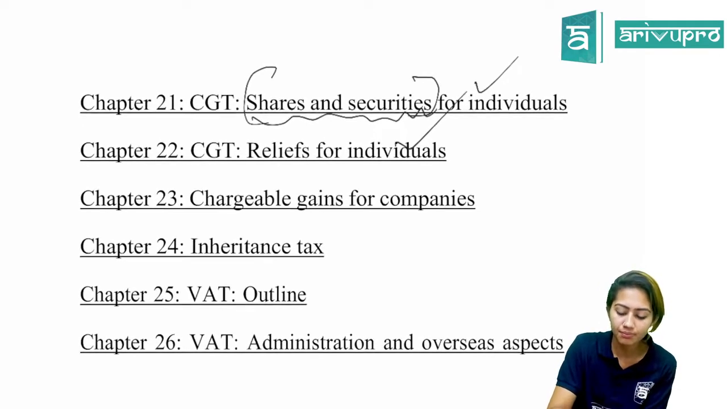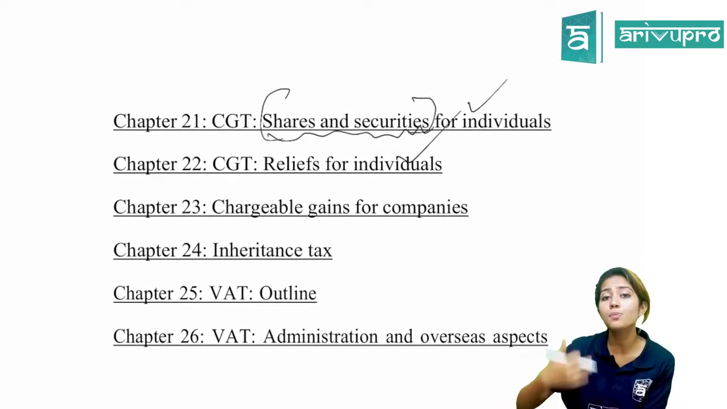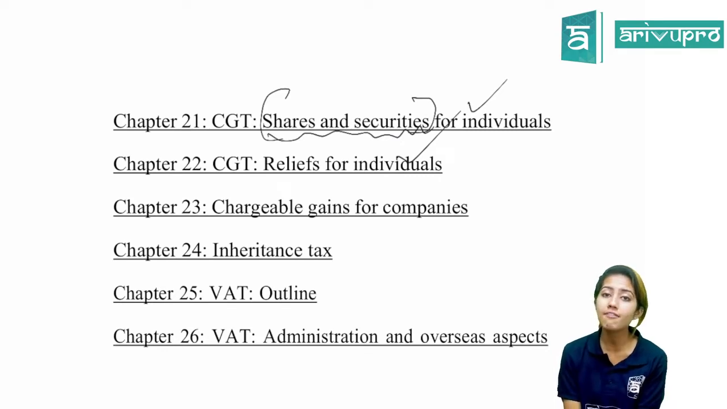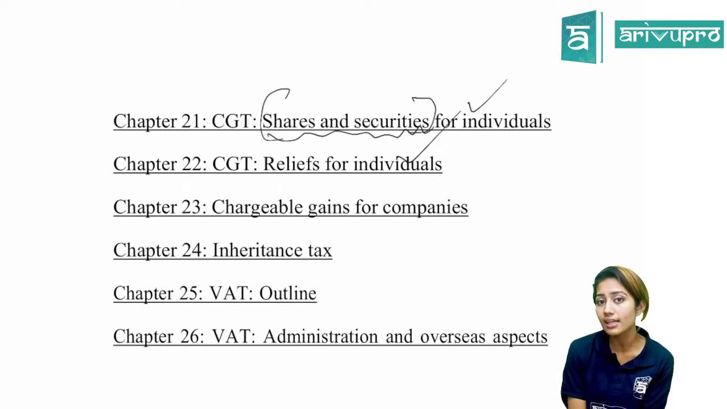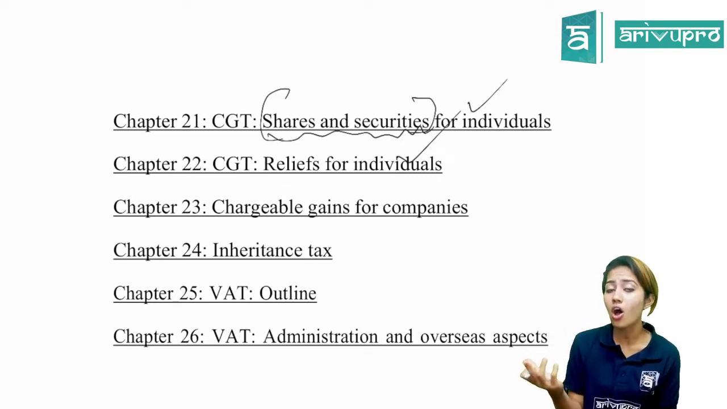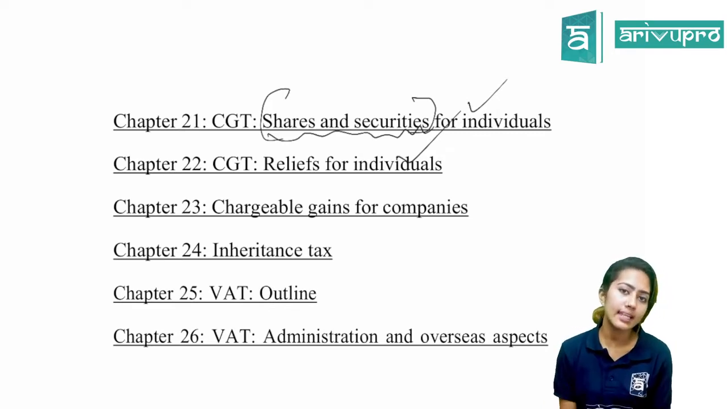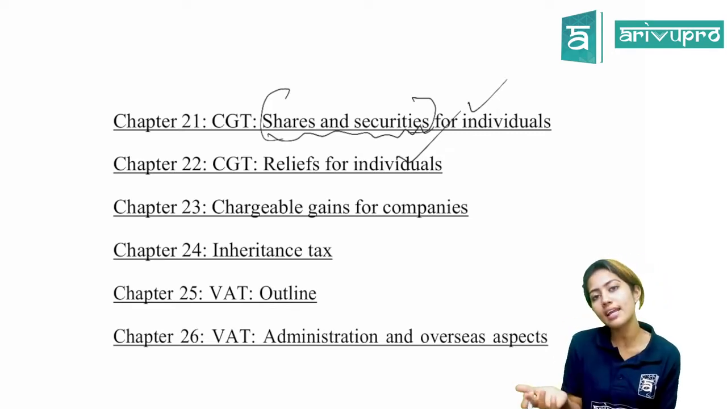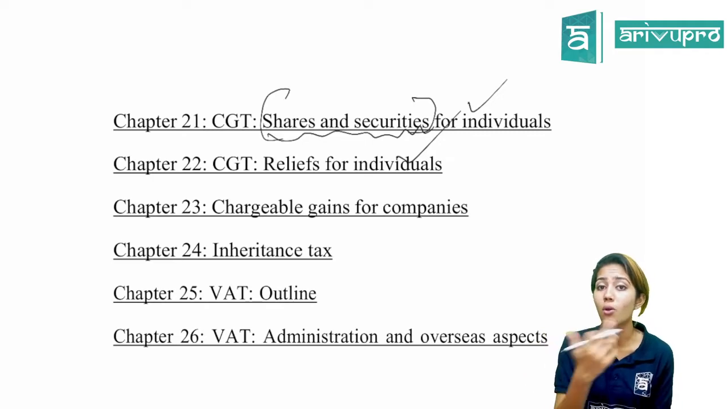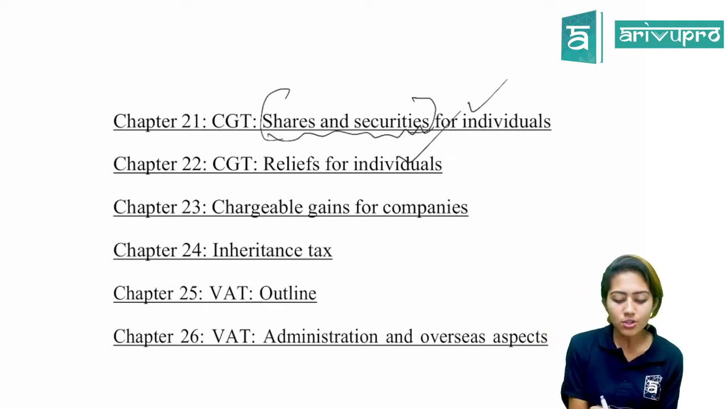Okay. Then we come to the chargeable gains part for companies. Just like individuals sell capital assets and earn a gain, or maybe they incur a loss, just like that even companies sell their assets. Okay, and if companies sell their assets and if they get a gain, they'll have to pay corporation tax on that. Okay, so that is what we'll be discussing in chapter 23.